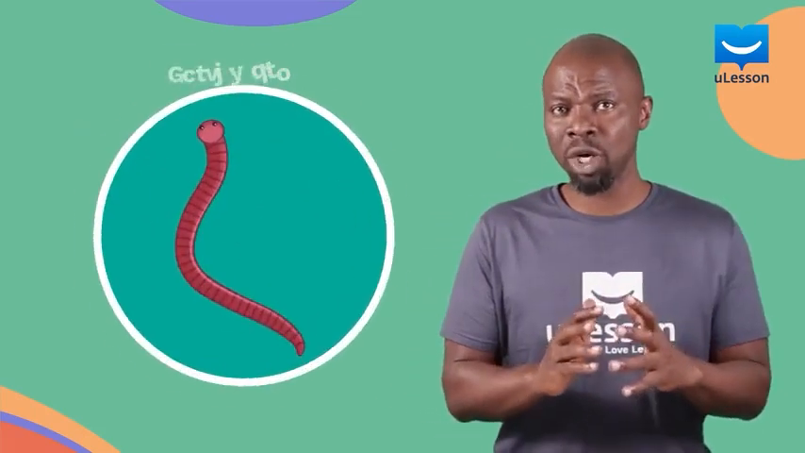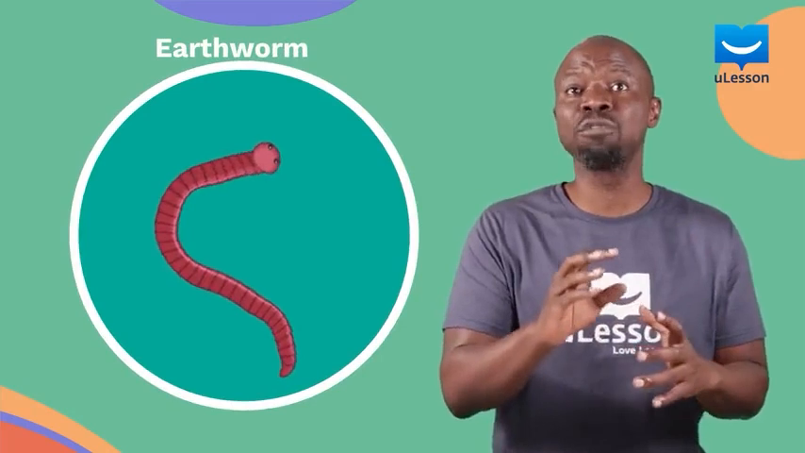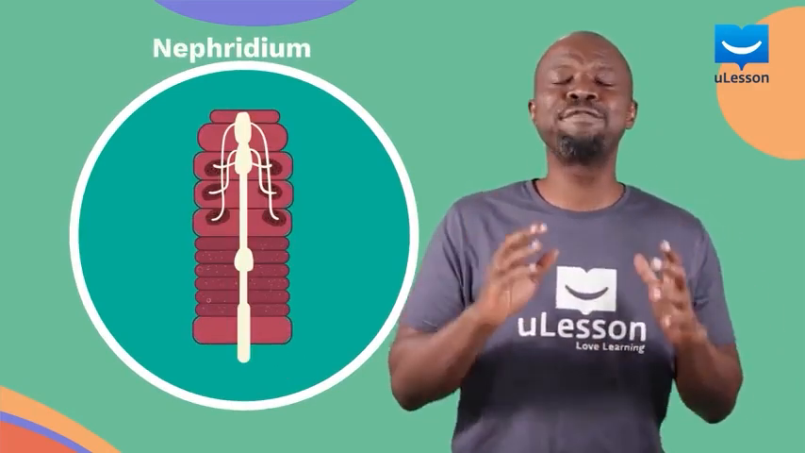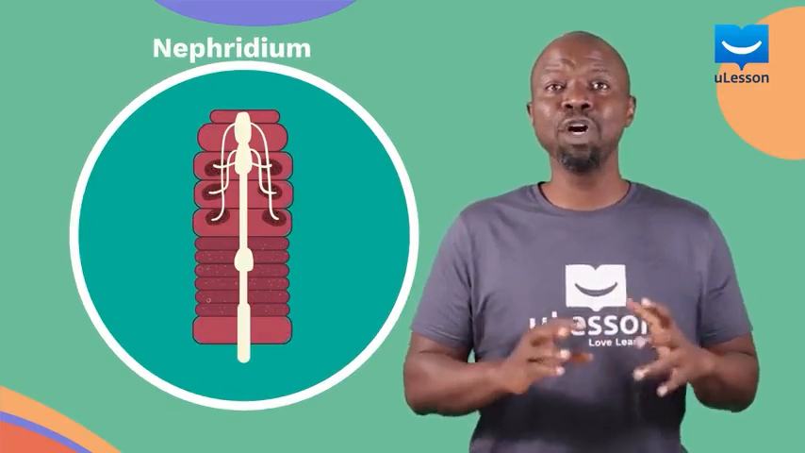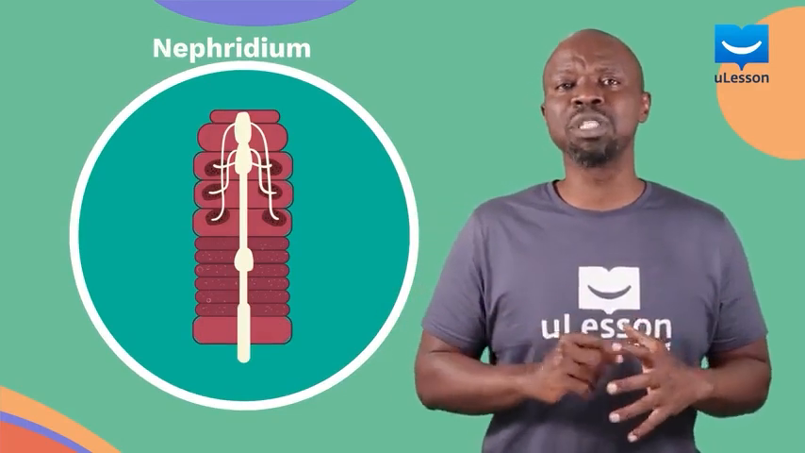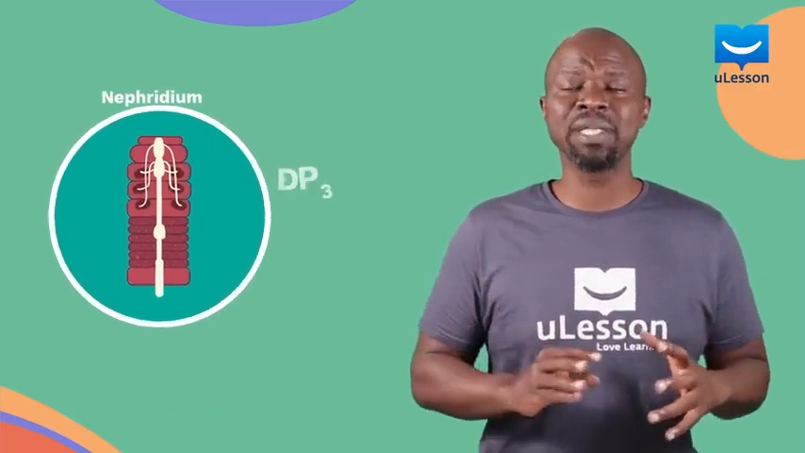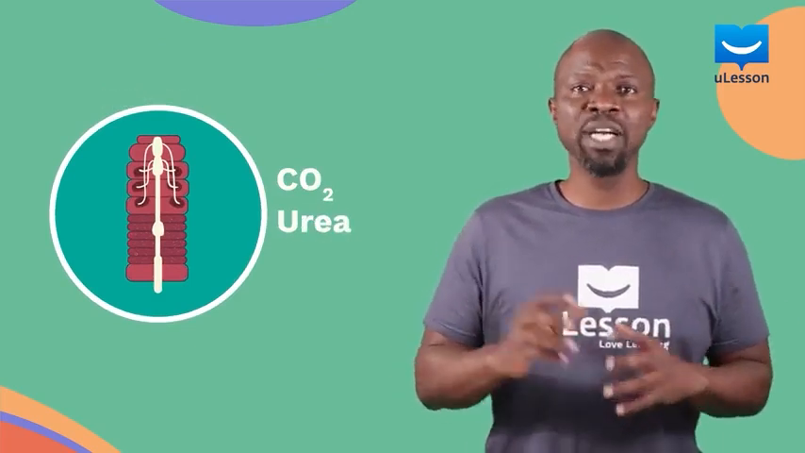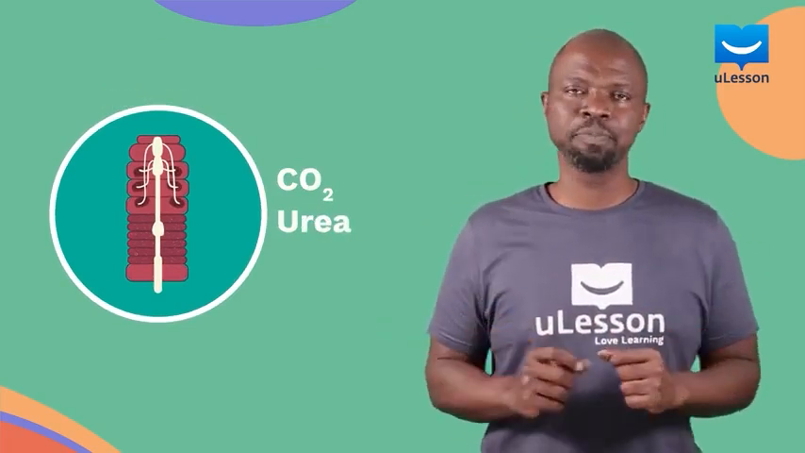In roundworms, on the other hand, for example, earthworms are a form of roundworm, they use a tube-like structure called the nephridium. And the nephridium serves excretory functions. It's used to get rid of metabolic waste like carbon dioxide and urea and nitrogenous waste. And it opens up to the outside of the worm.